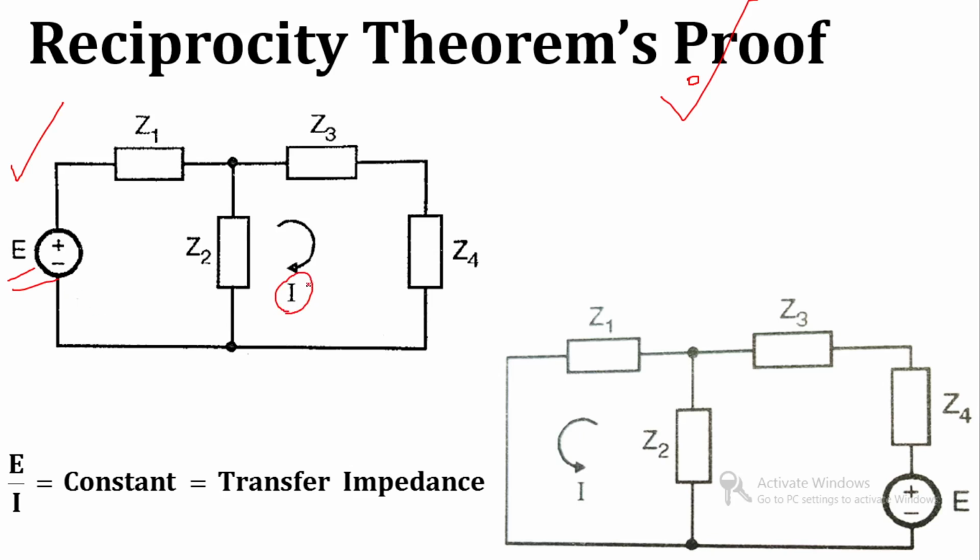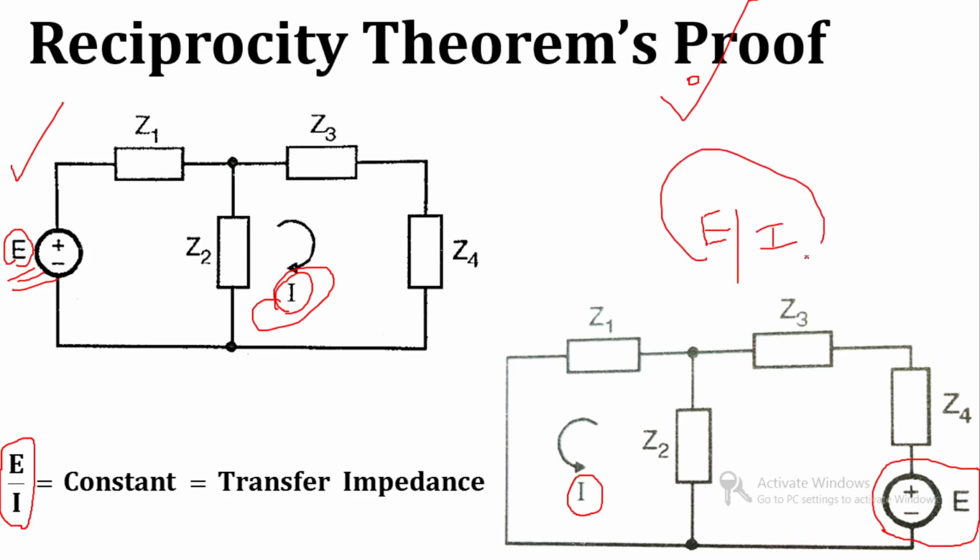We will find the ratio of E by I. After that we will interchange the position of input and output, that is, the EMF E and the output current I, and again we find the ratio of E by I, and it has the same value as in the case of the first network.